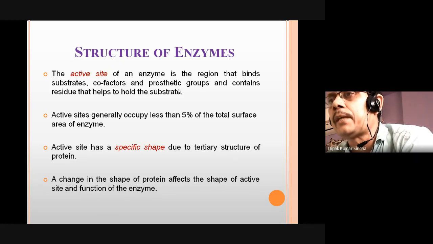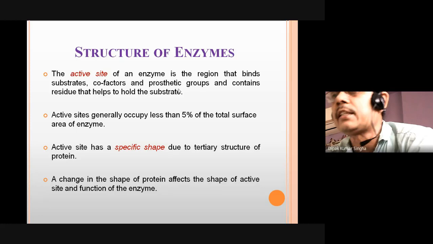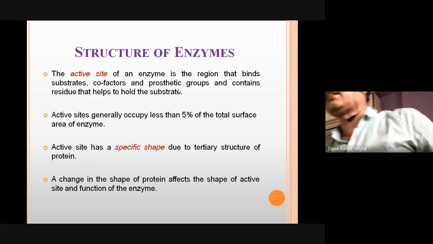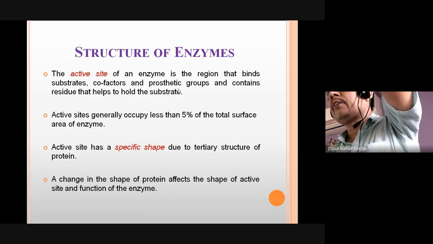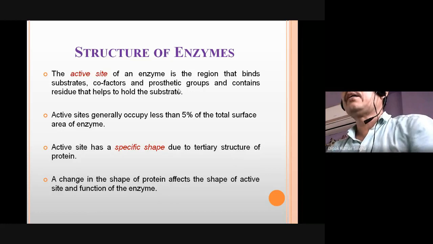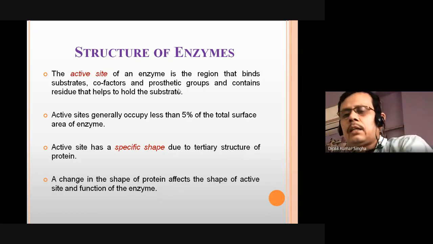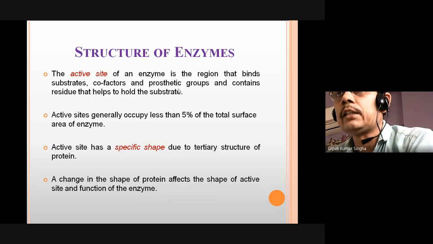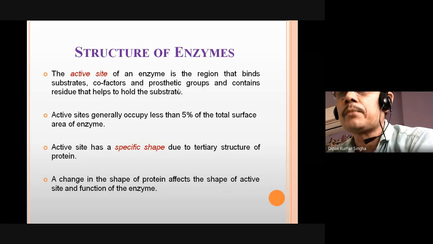The active site has a specific shape due to the tertiary structure of the protein. Just like when you purchase a pen having three to four pockets, you can keep one to three things in the different pockets, depending upon the size of the pockets. Similarly, enzymes have some pockets and bind with some substrates, depending on the specificity of the substrate. Some substrates bind with some specific enzymes. It is not true that all substrates bind with all types of enzymes.